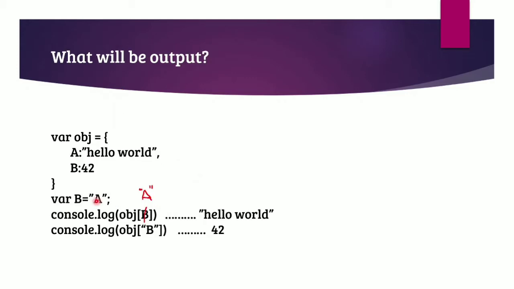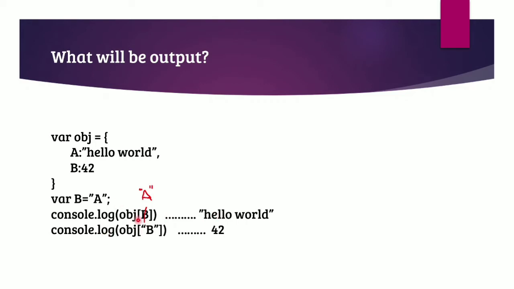In this particular example, we have been given an object, var obj, with some values. Key and value are present. Here we are writing var b equal to a inside double quotes. That means b has the value of a as a string. So if we do console.log(obj[b]), it will treat b as a variable and replace the value of b with a in the string. That's the reason hello world will come as an output.